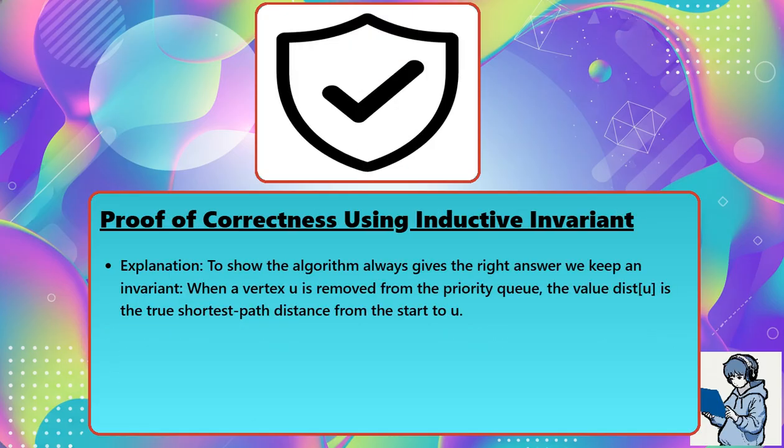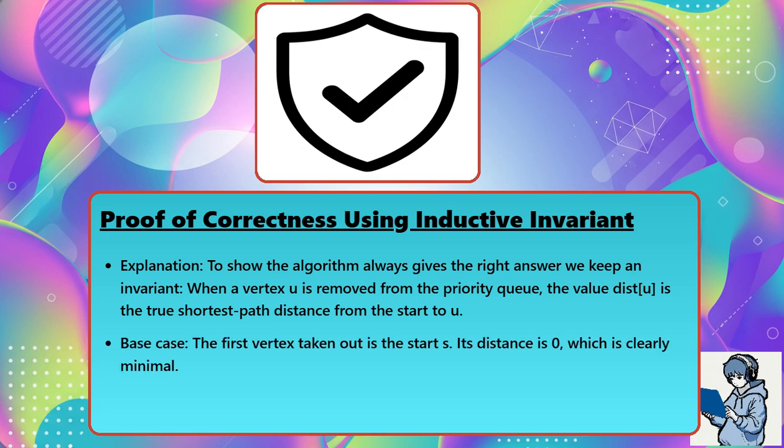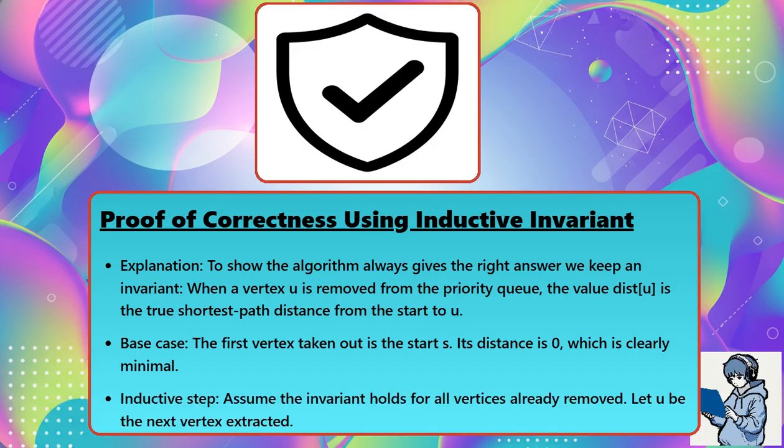Explanation. To show the algorithm always gives the right answer, we keep an invariant. When a vertex U is removed from the priority queue, the value dist(U) is the true shortest path distance from the start to U. Base case: the first vertex taken out is the start S, its distance is 0, which is clearly minimal. Inductive step: assume the invariant holds for all vertices already removed. Let U be the next vertex extracted.